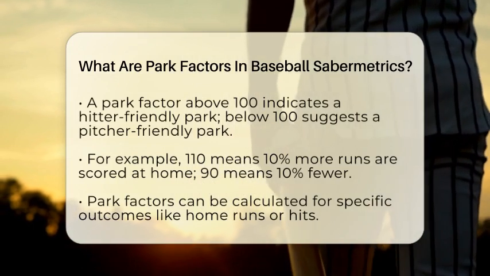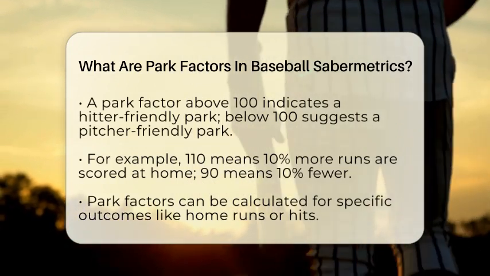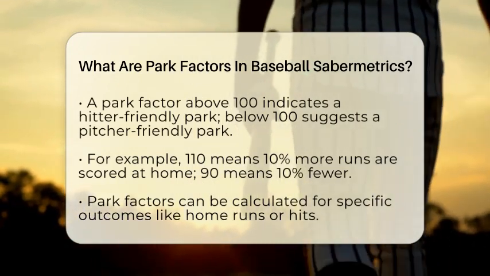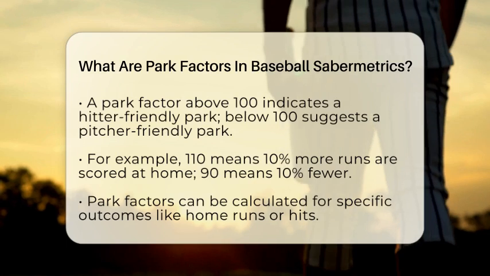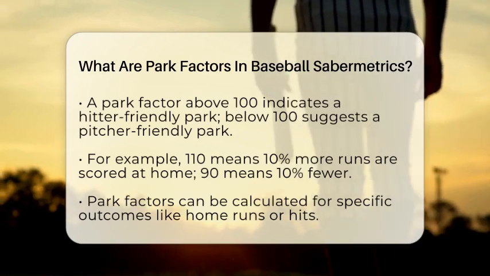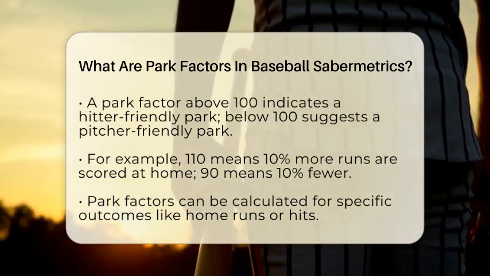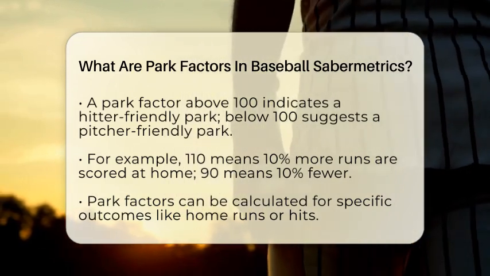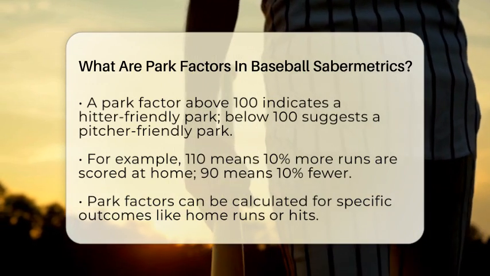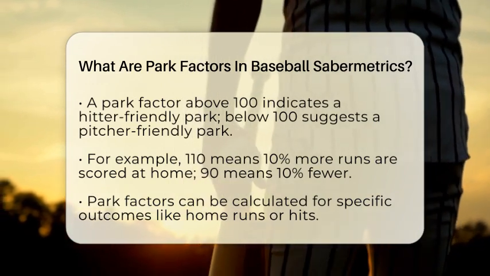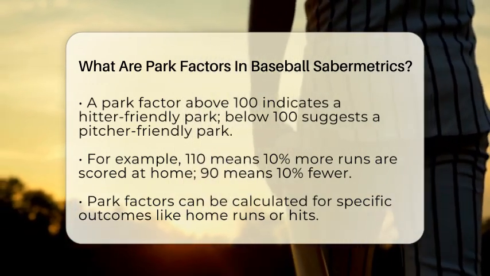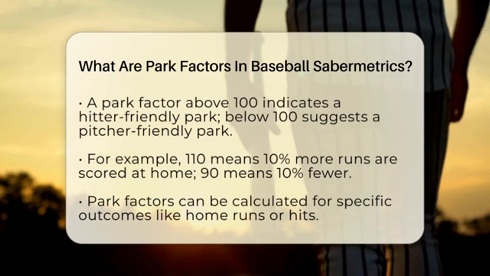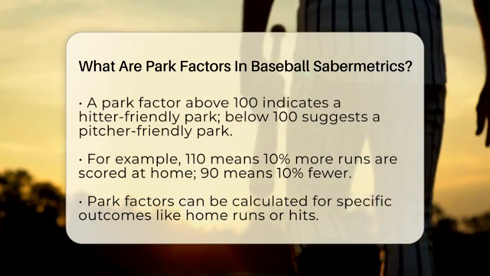A park factor above 100 means the park is more friendly to hitters, leading to more runs scored. For example, a park factor of 110 indicates 10% more runs are scored at home than away. Conversely, a park factor below 100 suggests the park favors pitchers, with fewer runs scored. For example, a park factor of 90 means 10% fewer runs are scored at home compared to the road.